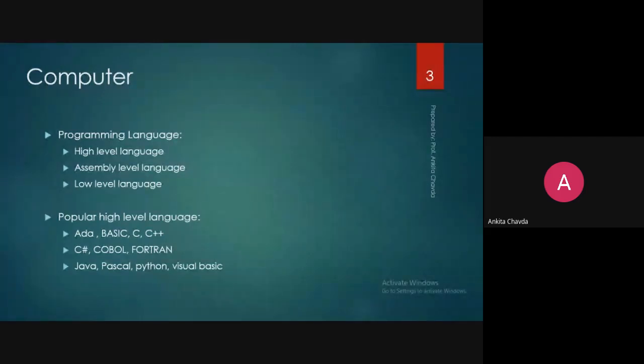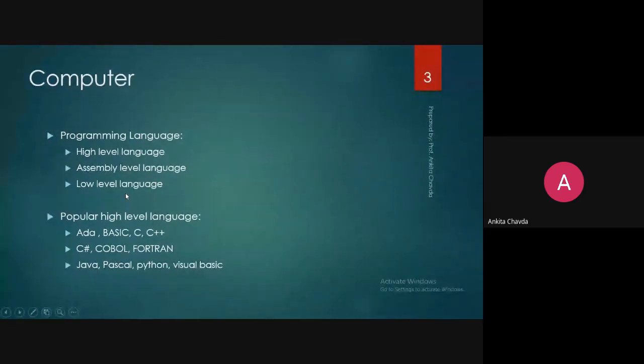So ultimately, if you write a program in high level or assembly level, you need to convert both of these languages into low level language, because the computer doesn't understand any language except low level.